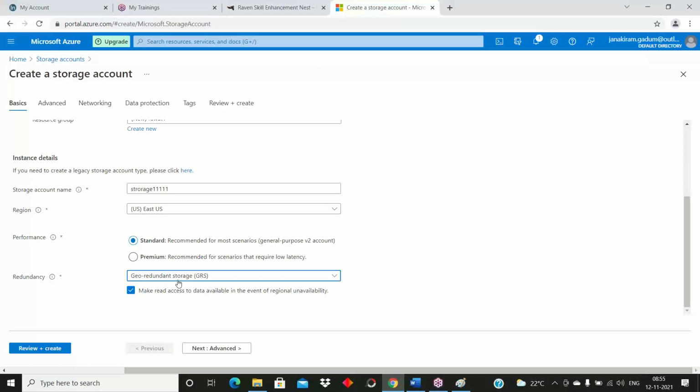Azure employees, whoever sets up the Azure data center, will take care of this entire thing. We don't need to worry about the backup and all that. Okay, and if I go with ZRS, what happens?